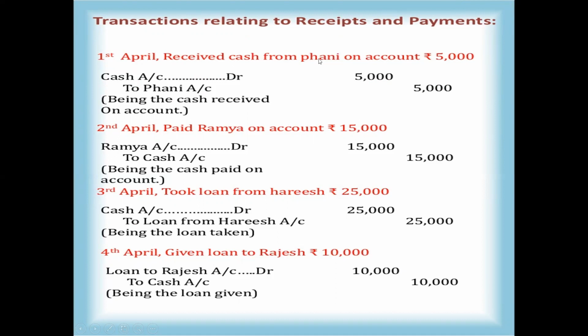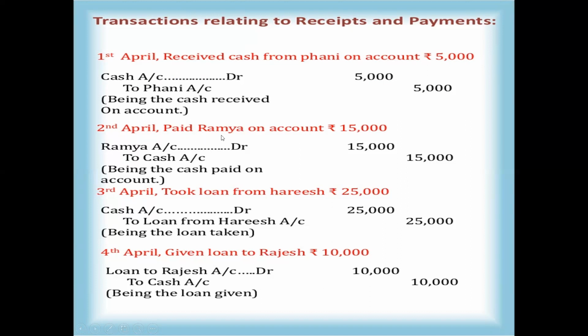So you can take two rules. One is a personal account rule, because Funny is the name of a person, and the second one is a cash account rule, that is a real account rule. Since cash is there, you can take the real account rule, any rule. You can apply personal account or real account, and decide which is debited and which is credited. For example, here Funny is a receiver or giver. He is giving, so we are receiving cash from Funny. Giver is always credited. So cash account debit to Funny account. Funny account should be credited.